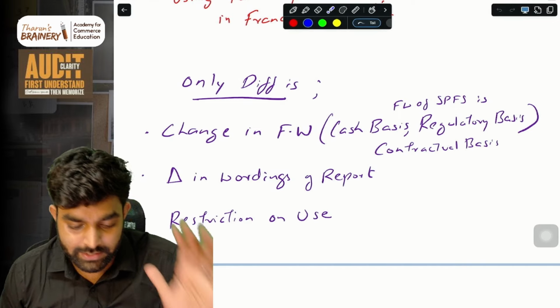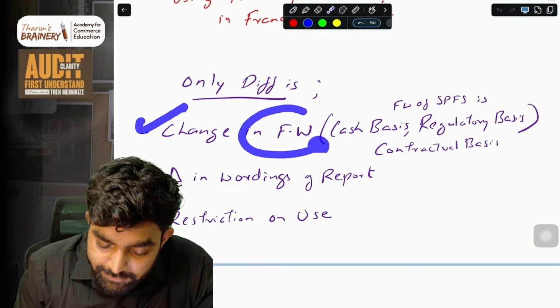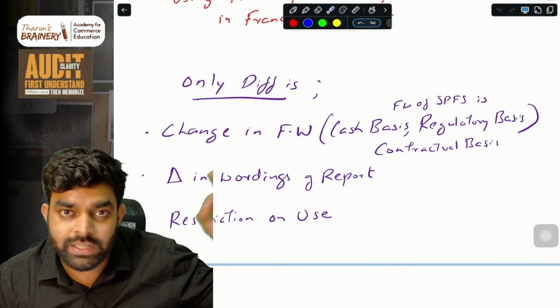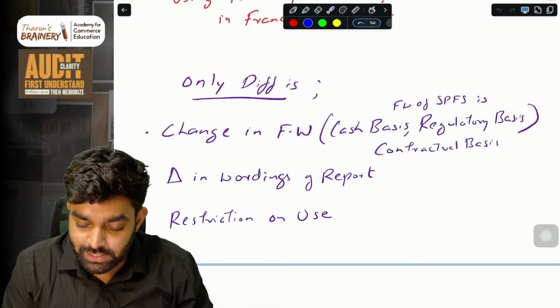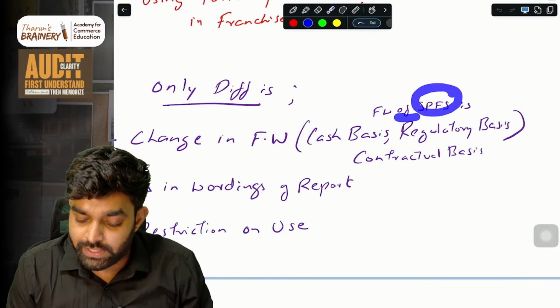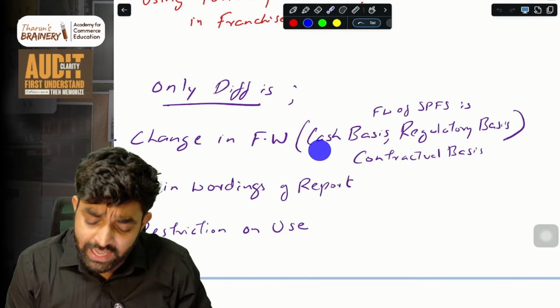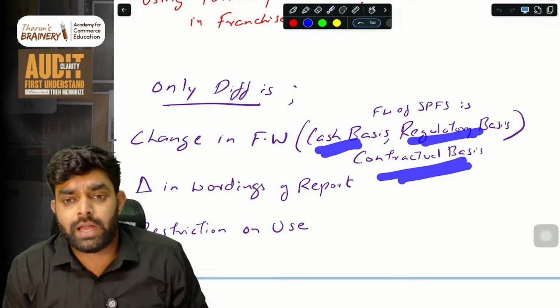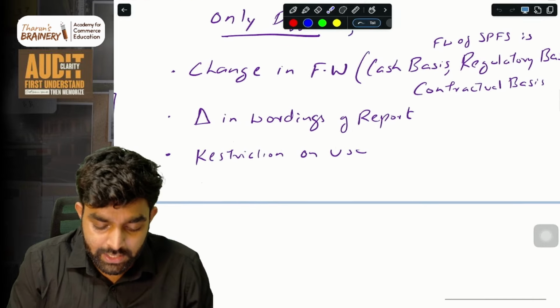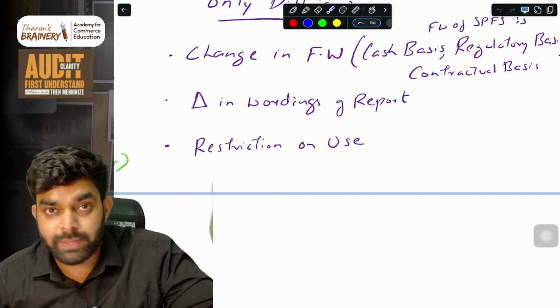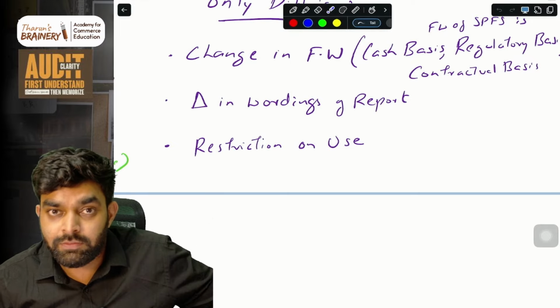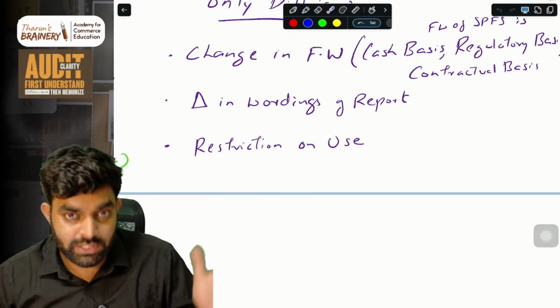See, first, a change in the framework. General purpose was based on a general purpose framework, but this is on a special purpose framework. So the framework of special purpose financial statements is cash basis, regulatory basis, or can be contractual basis. Then there may be a change in the wordings of the report, which may change compared to a general purpose audit report.